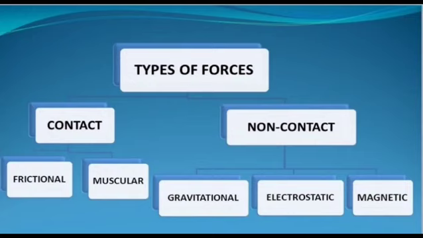Then electrostatic force: the force exerted by a charged body on another charged or uncharged body is called electrostatic force. Then magnetic force: the force exerted by a magnet on another magnet or object is called magnetic force. So these are types of forces and some examples of contact and non-contact forces.